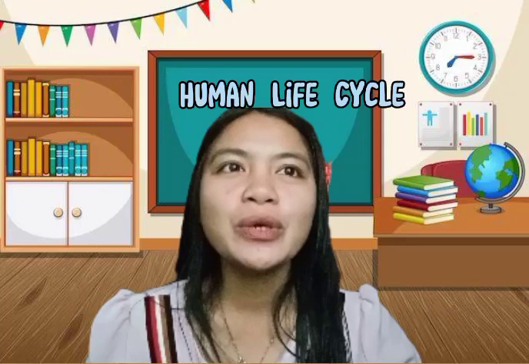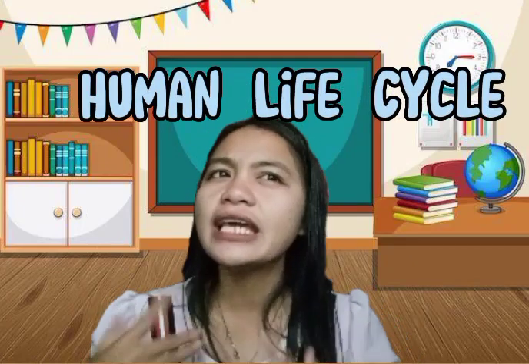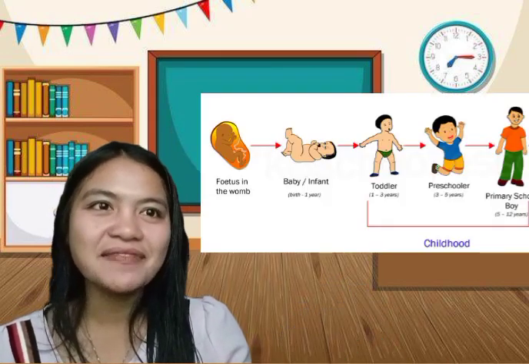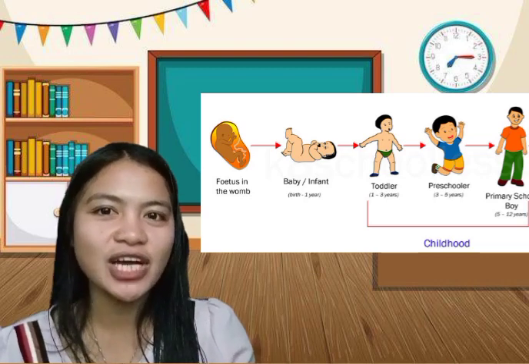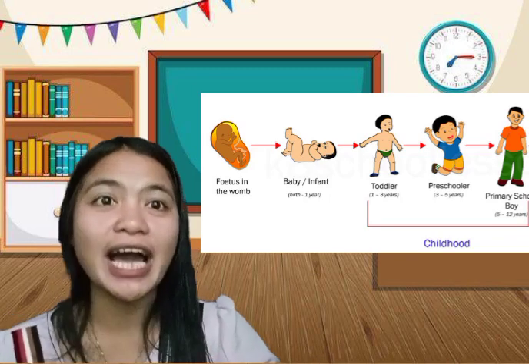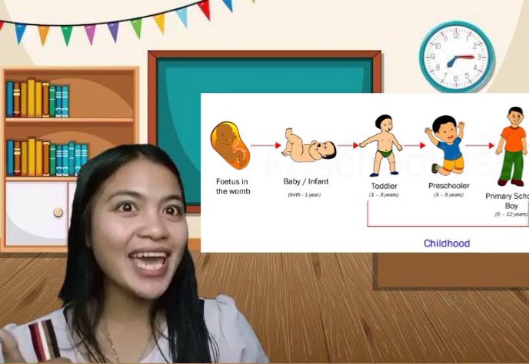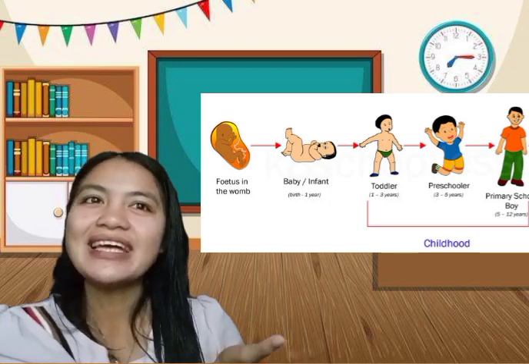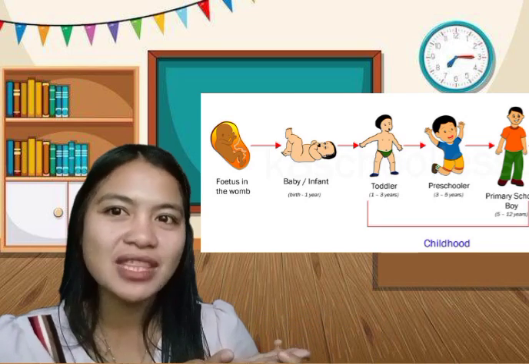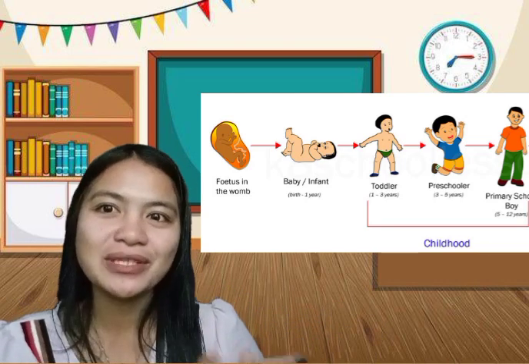Okay, so human life cycle. Did you know that humans have a life cycle? Okay, so we have the fetal stage. It extends from the beginning of the 9th week after fertilization to about 38 weeks after fertilization, which is the average time of birth. Next we have infancy, the first year of life, and is the period of most rapid growth after birth, newborn to 1 year old.